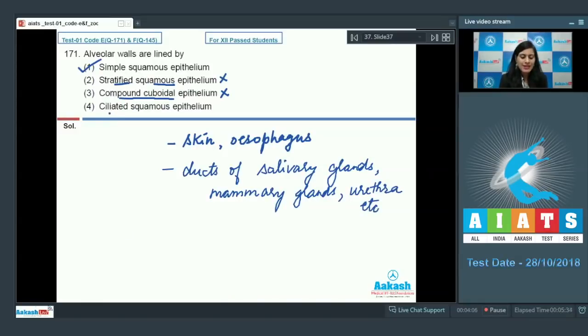Our last option is ciliated squamous epithelium, and this is an incorrect option. There is no such epithelium called ciliated squamous epithelium. So the correct answer for this question is option number 1. Let's discuss our next question.